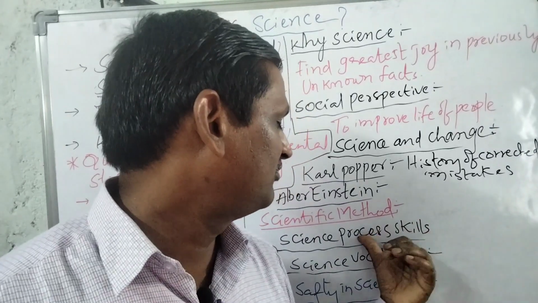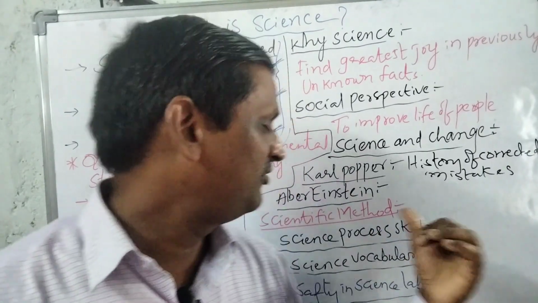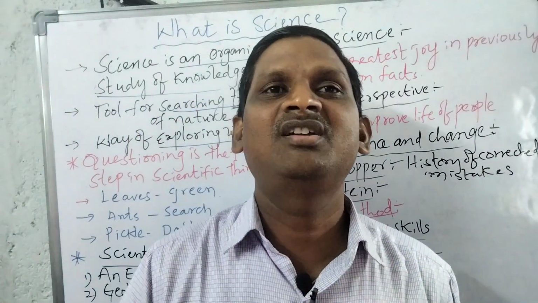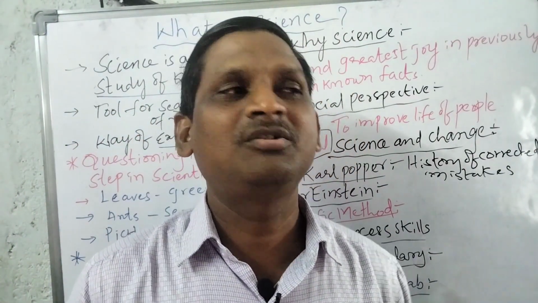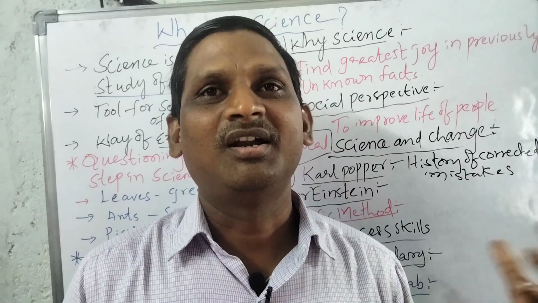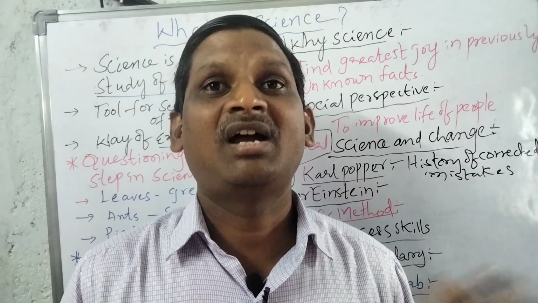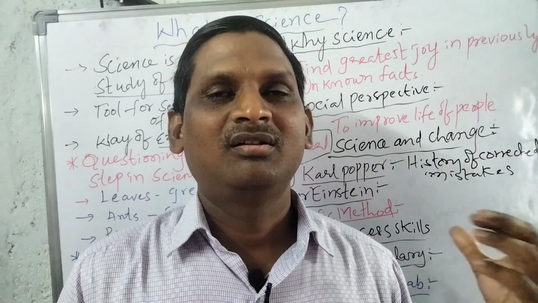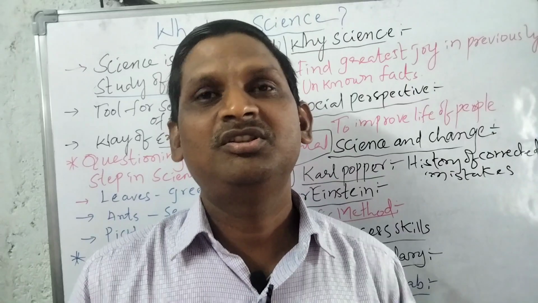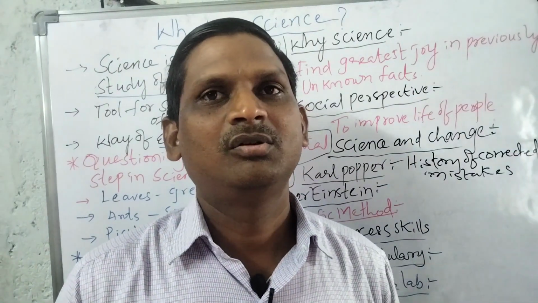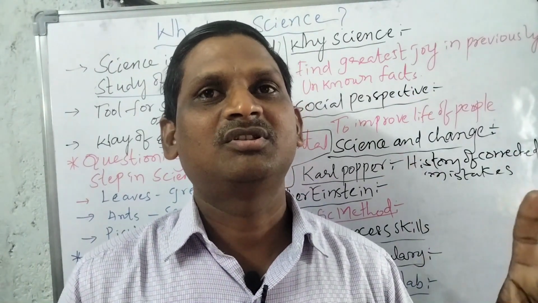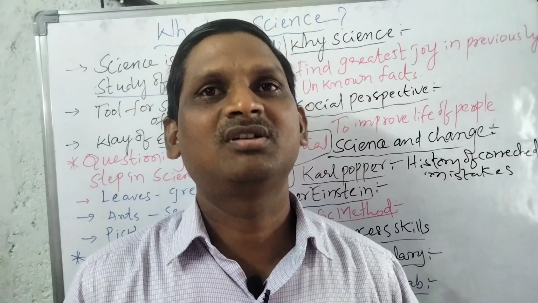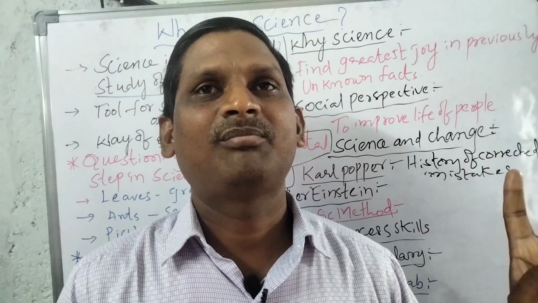And next is the scientific method. In the scientific method, there are some steps. There are 5 steps in the scientific method. One is observing and asking a question, then making a hypothesis, planning an experiment, conducting an experiment, and drawing the conclusion and communicating the results. These are the 5 steps.